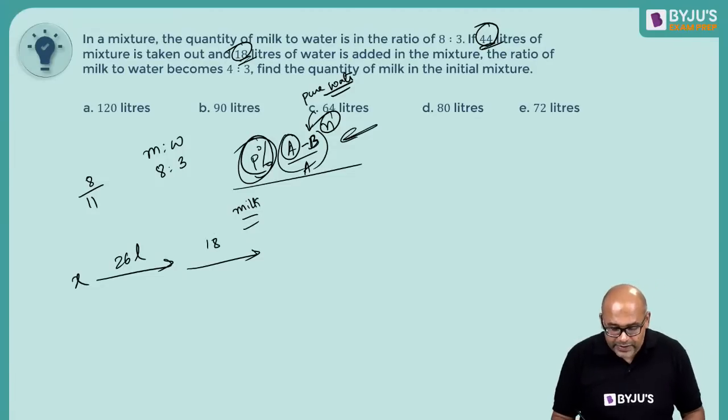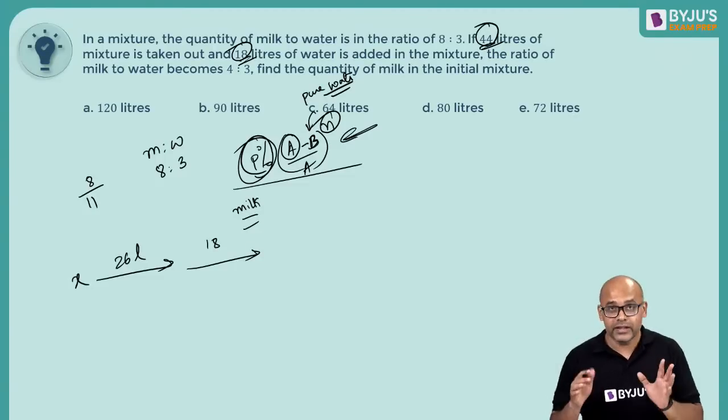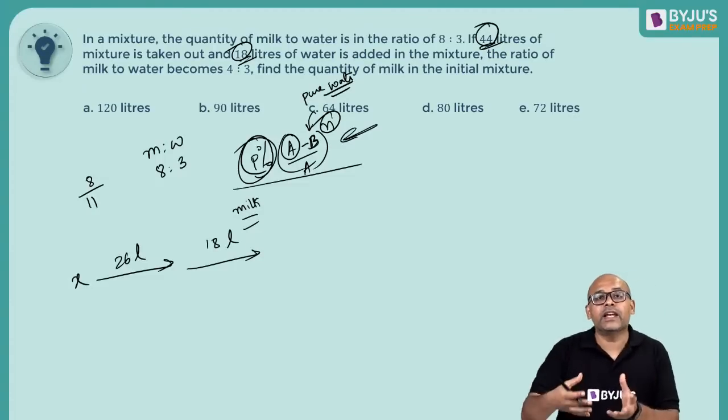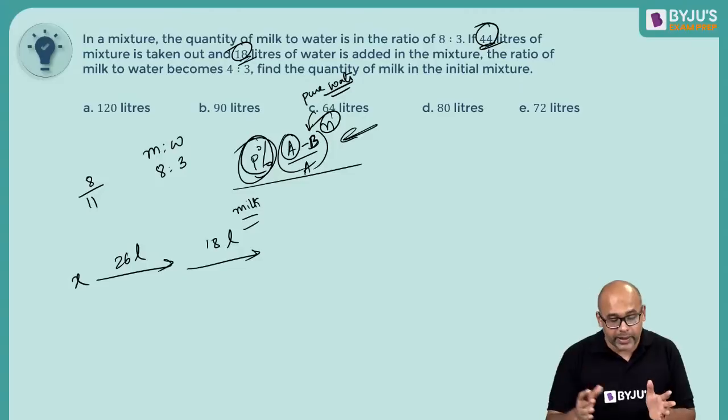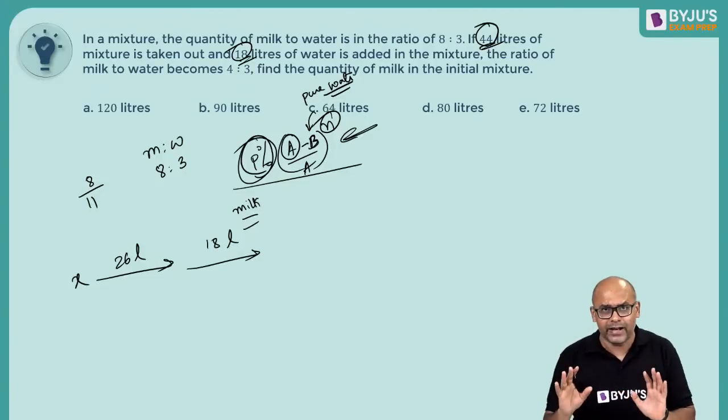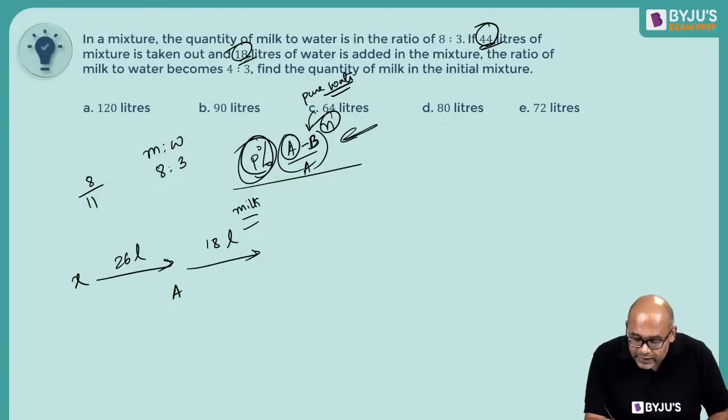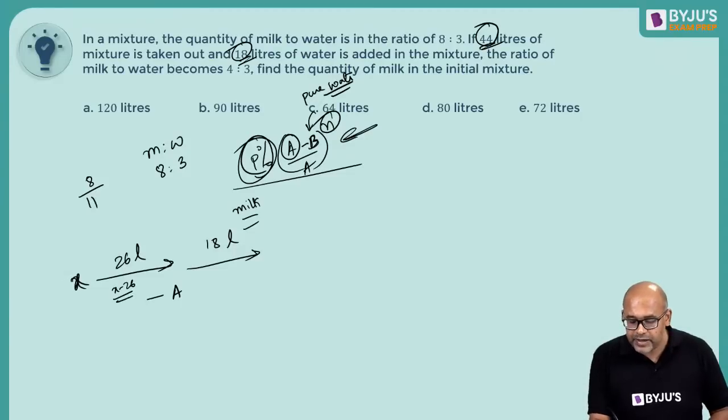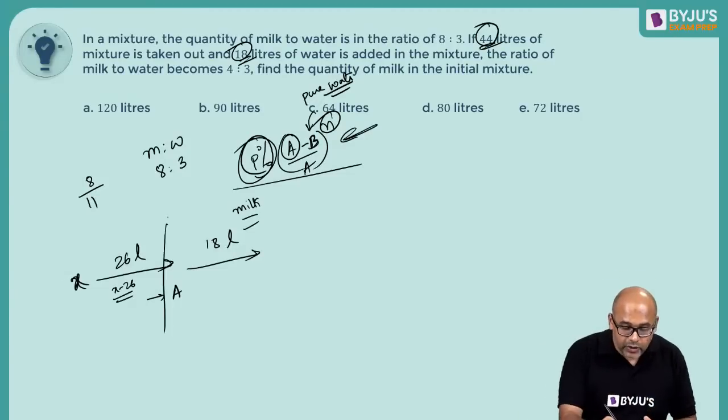So 18 plus 26, is that 44? Yes, 20, 30, 36, 44. This is still 44. Whether I take it out in one shot, 44, or I break it up into 26 and 18, it's the same, right? Let me call this here A. So X minus 26 gives me A. Now I will start the question from here.